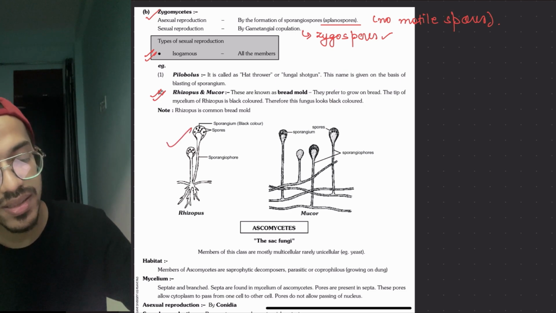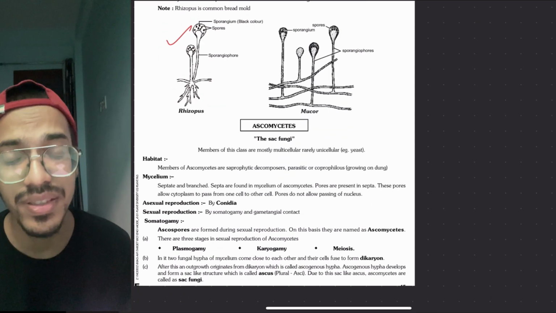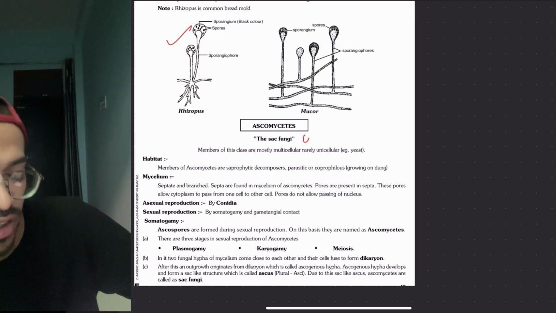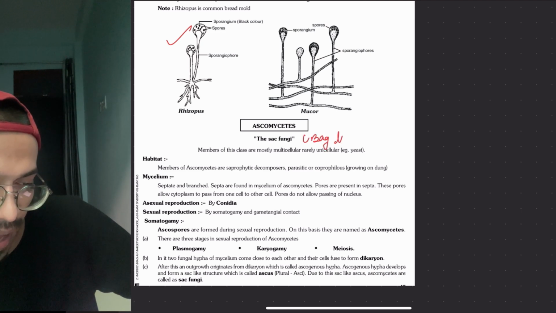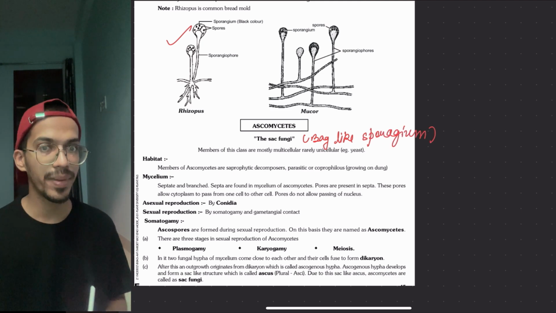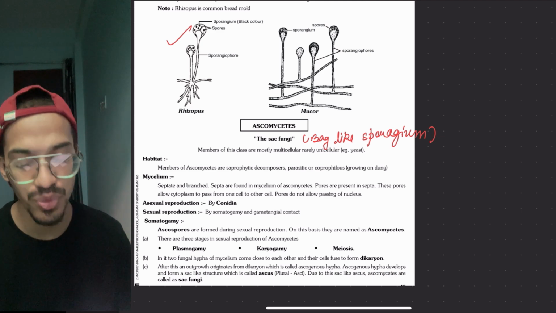Okay, next come to the Ascomycetes. The Ascomycetes are known as what? Sac fungi. Why sac? Sac is the bag, so it will have what? Bag kind of sporangium, bag like sporangium, where spores will be forming. These spores are called, with its name, ascospores. This is the easiest one to remember.